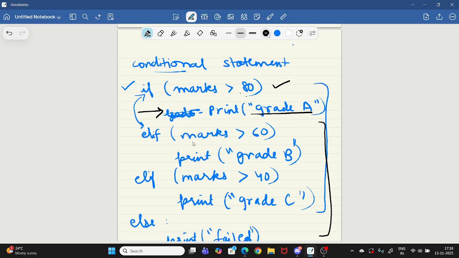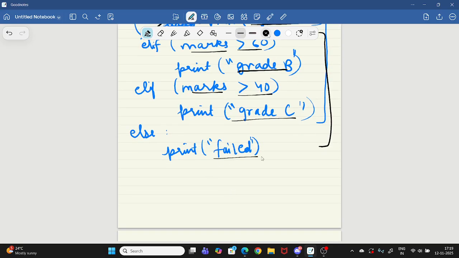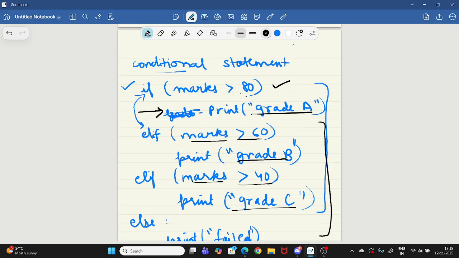Otherwise, it will check this one, and if this is true, then this will get executed. And if this is also not true, it will come to this part. If this part is true, it will get executed. Otherwise, this last part will get executed, if neither of the above conditions are true.